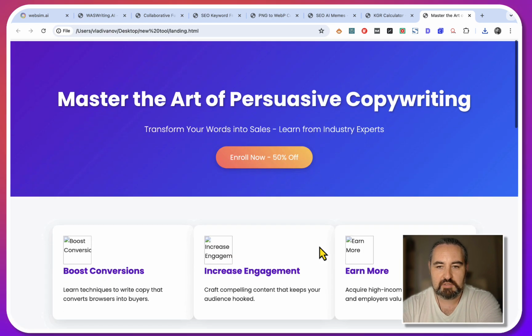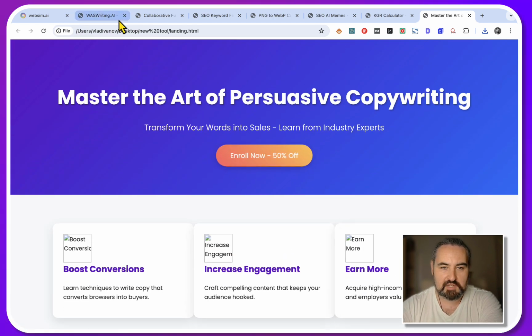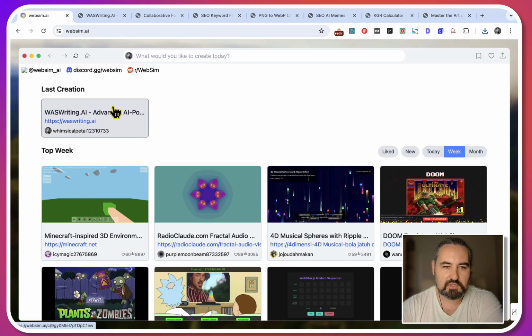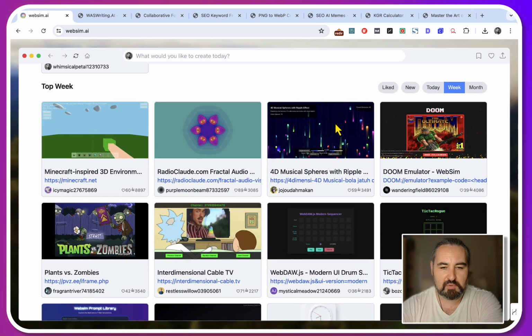This was all built like in 20 seconds or so. So these are the 7 tools that I actually did build under 10 minutes. And this is all due to this amazing tool, 100% free, which is called WebSim AI. And just look at some of the things people were able to do.